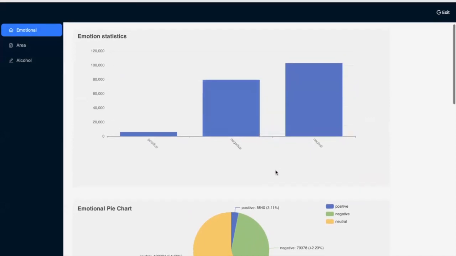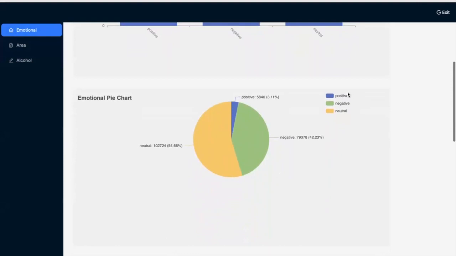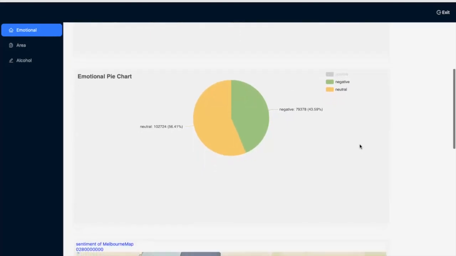In the pie chart, you can see the percentage of each sentiment, and by clicking on the top right of the pie chart, the user can block one of the sentiments so that they can see the ratio of the specific two sentiments.